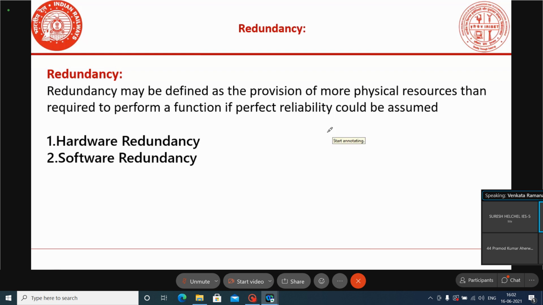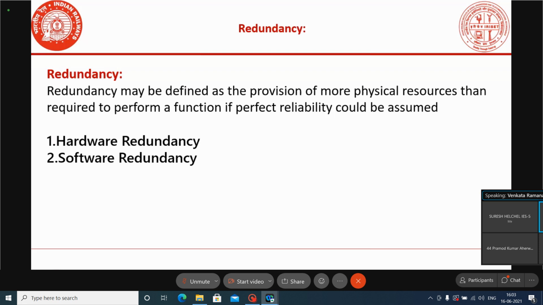For example, if only one person takes a decision, whatever he decides is final. If two persons take a decision and one person's decision is not agreed with by the second person, then ultimately that decision will not be taken. Like that, by using redundancy, only if both the processors are safe will the outputs be delivered. Redundancy is there only to make the system fail safe, and it may be in the hardware or in the software.